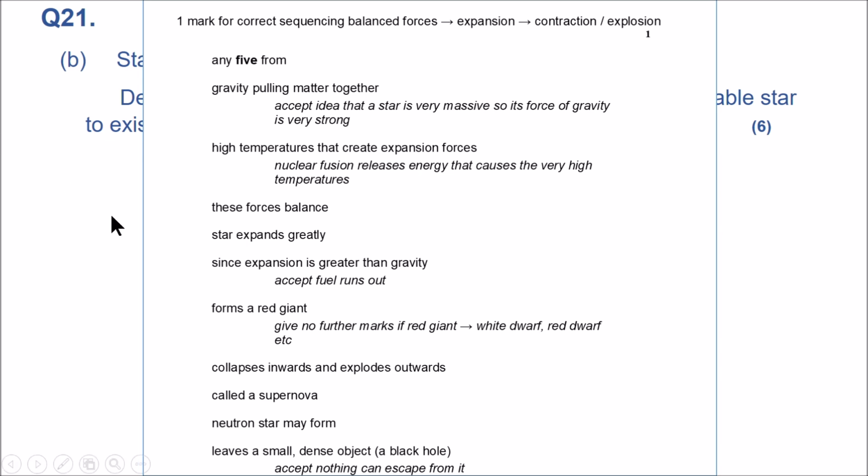So remember, from this point, the red giant, that's the difference between the big stars and the smaller stars. A red giant for the smaller ones, super red giant for the bigger, and the rest would be different for both of them.